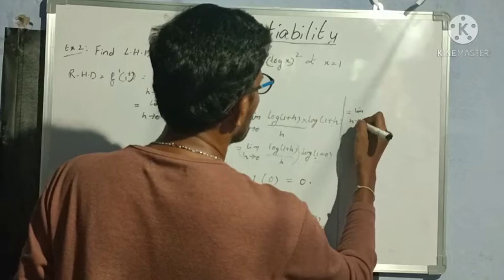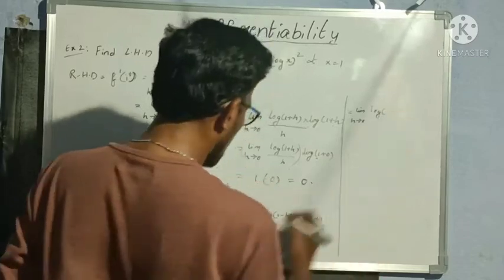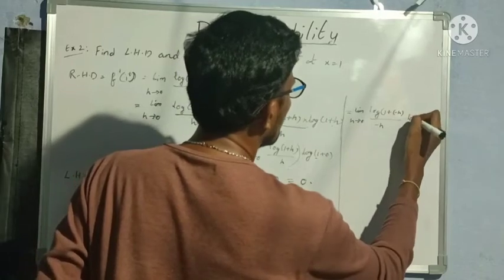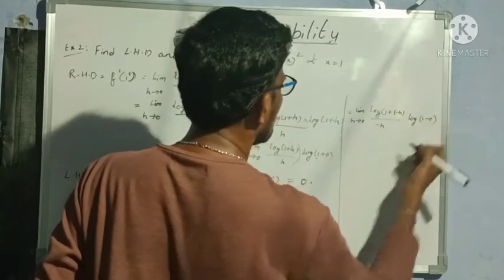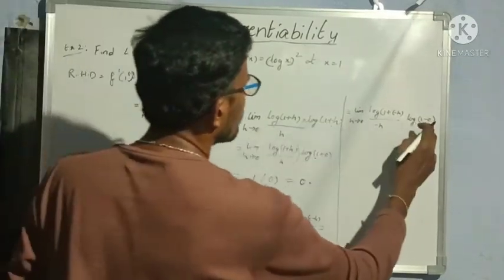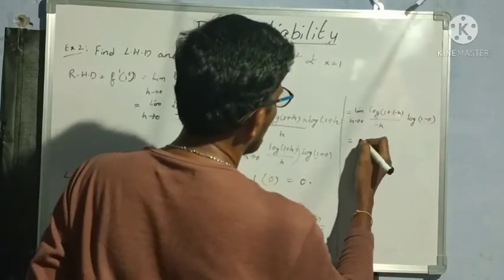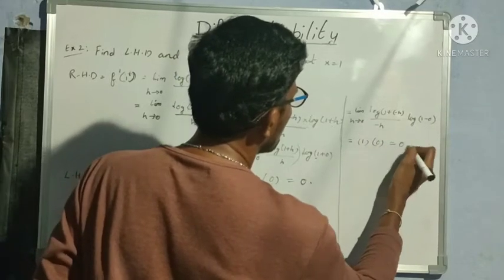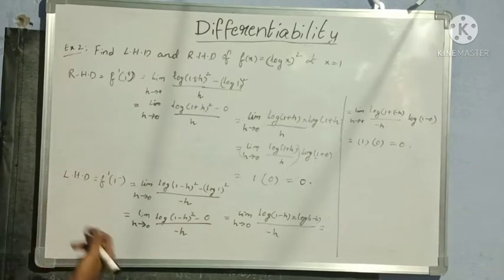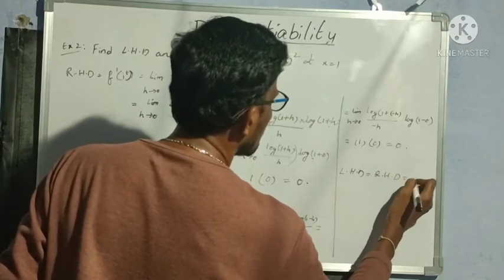So that is equal to limit h tends to 0, log of 1 minus h I can write as 1 plus minus h by minus h. Again here log of 1 minus 0. Why? Because h value is 0. H tends to 0, I should substitute the limit here, 1 minus 0. So anyhow we know that log of 1 plus h by h is 1. So 1 into log 1 value is 0. So here also we are getting 0. So here in this problem we got LHD and RHD same value. So therefore LHD is equal to RHD is equal to 0.